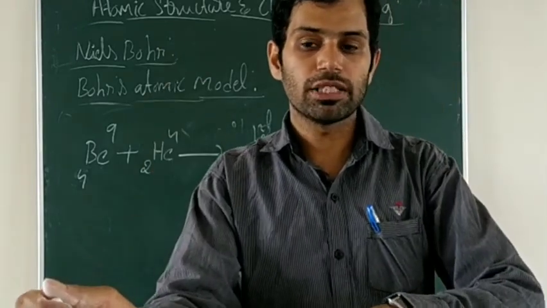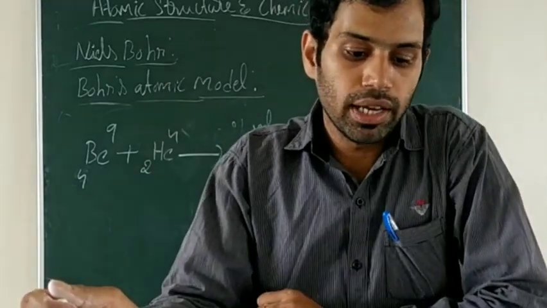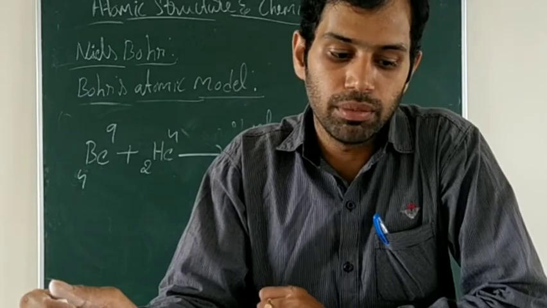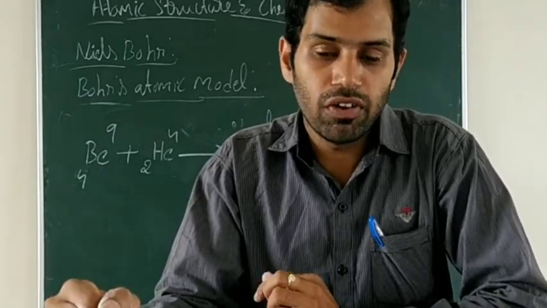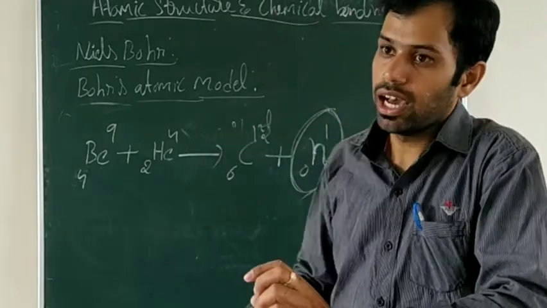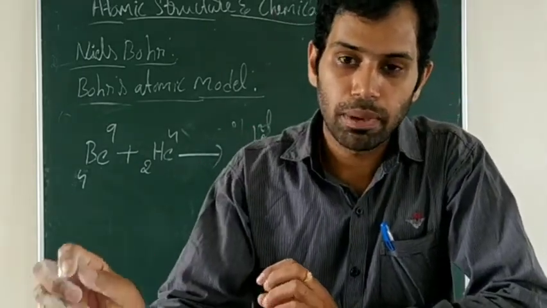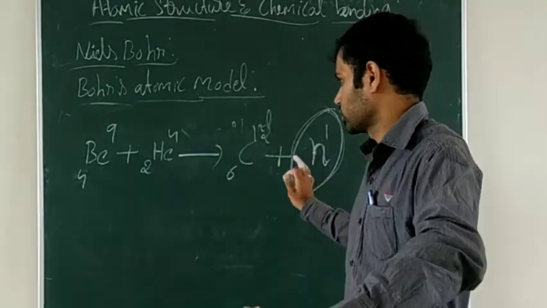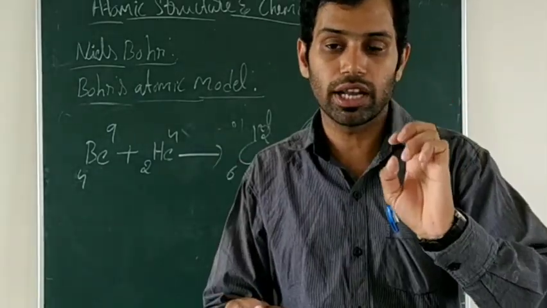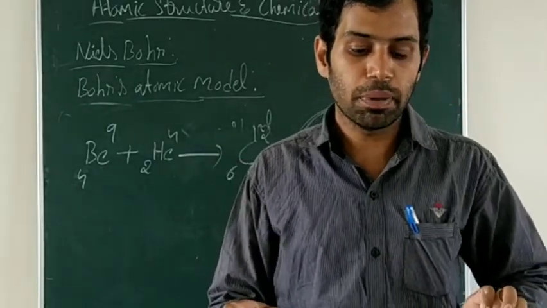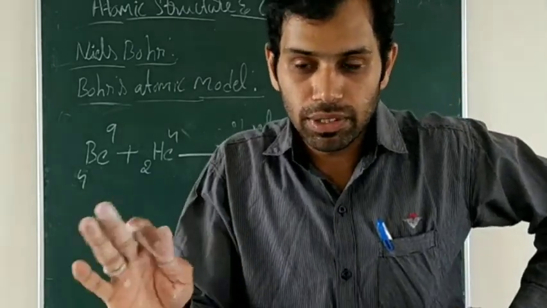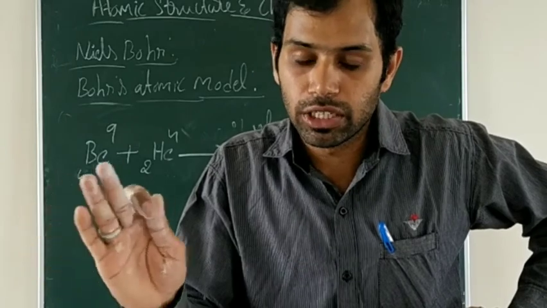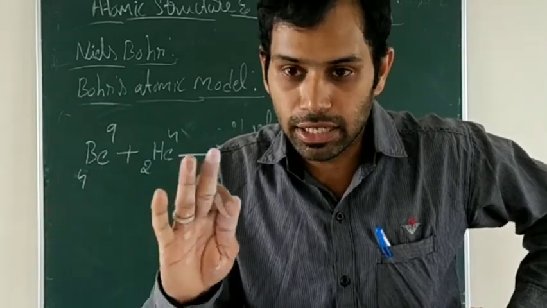In 1932, Chadwick discovered these particles by bombarding light nuclei like beryllium with alpha particles. That helium is considered an alpha particle. The particle we call a neutron has two properties. These particles were not found to be deflected by any magnetic field or electric field, which indicates that they do not possess a charge.